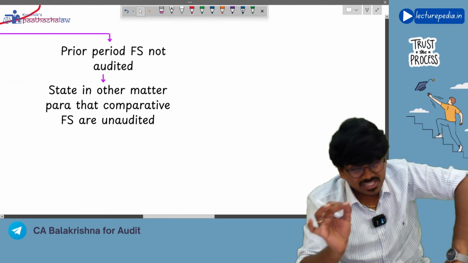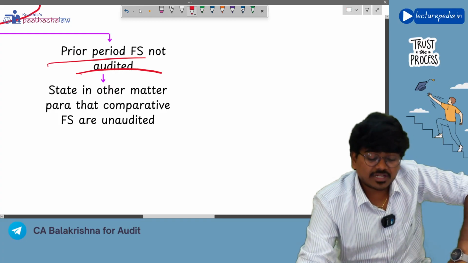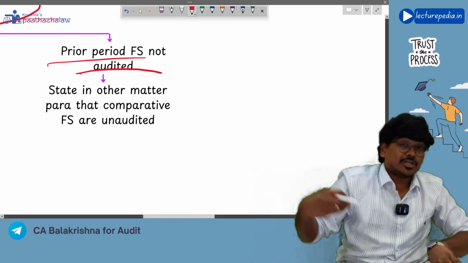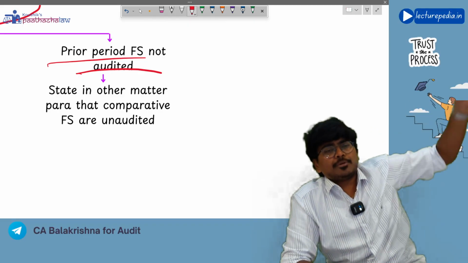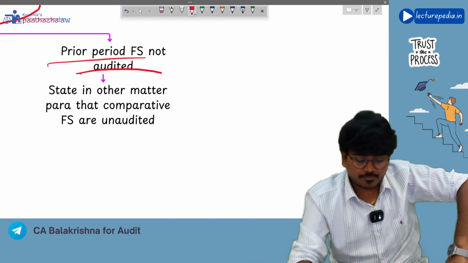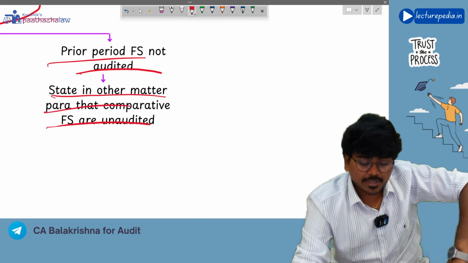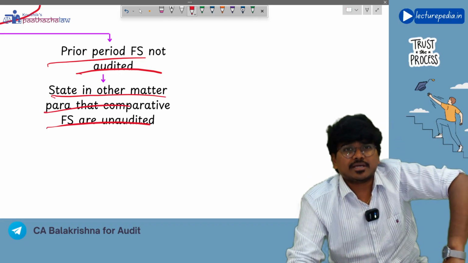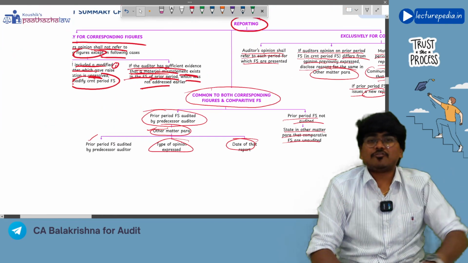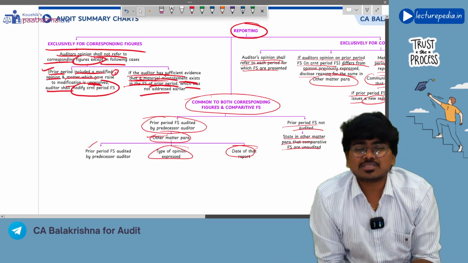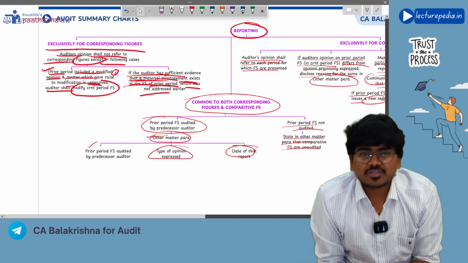Next, if prior period financial statements are not at all audited, then also in the other matter paragraph you will state the fact that the prior period financial statements have not been audited. See, state in the other matter paragraph that comparative financial statements are unaudited. Understood? So this is the complete discussion of our standards related to SA 700, which is the fifth chapter.